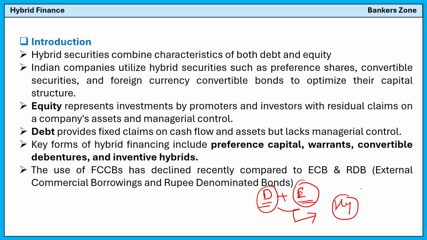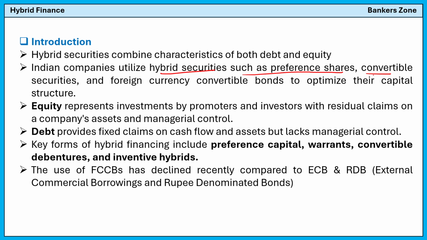So the securities which show the characteristics of both debt and equity are called hybrid securities. Okay, now see, Indian companies utilize hybrid securities such as preference shares, convertible securities, and foreign currency convertible bonds to optimize their capital structure. So if there is a shortage of capital, to raise the capital the company can issue hybrid securities.